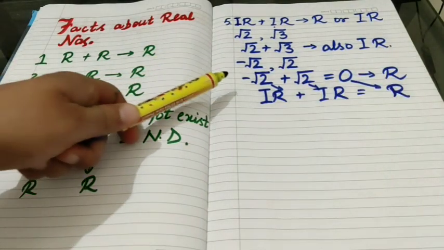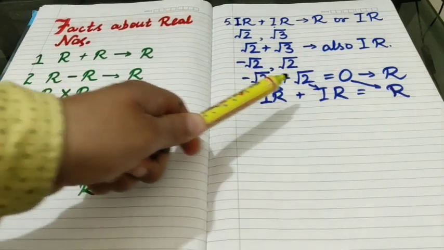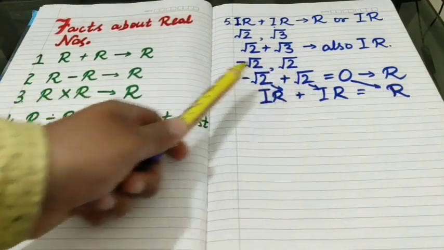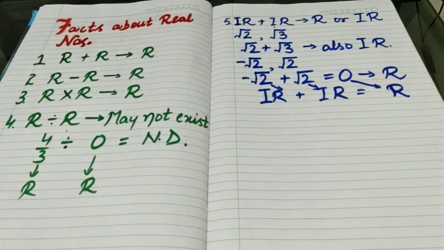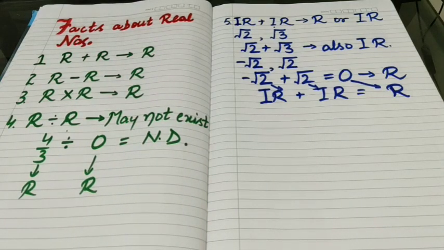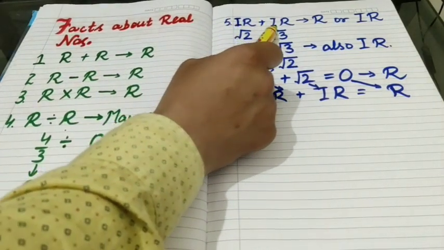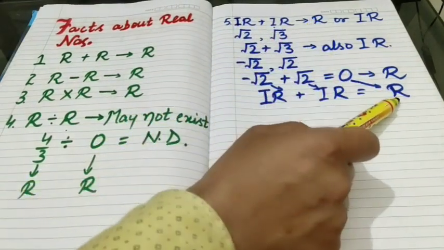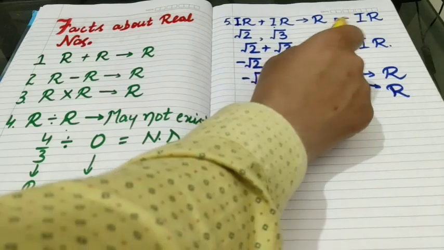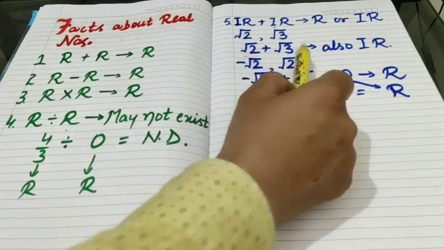Again, minus square root of 2 is irrational, square root of 2 is also irrational. And if we add both of these, we get 0, which is rational. That is why we can say that sum of two irrational numbers may be rational, as we have proved this, or it may be irrational as well, as we have proved this.